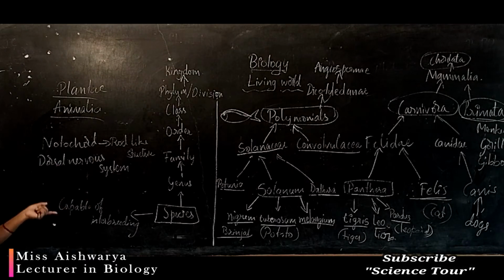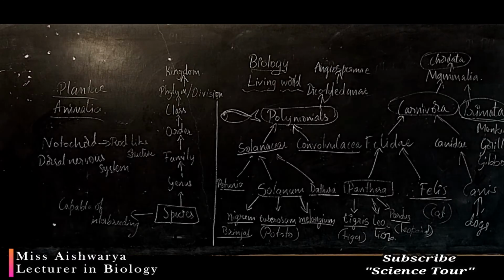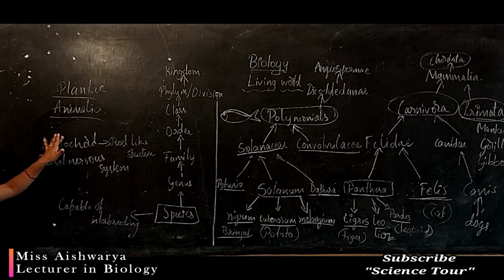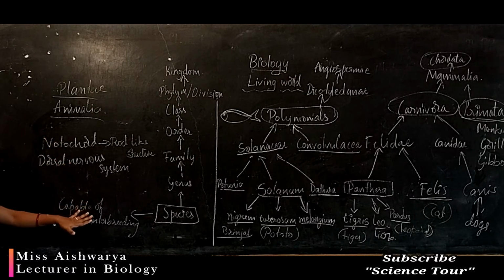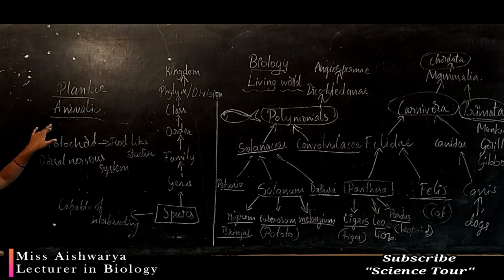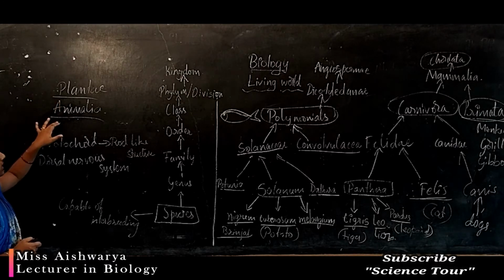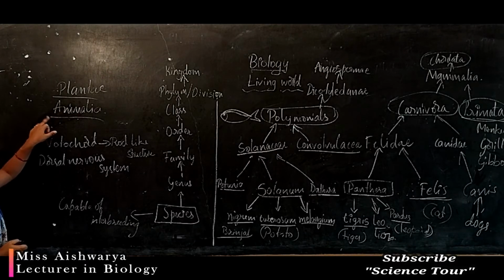Now we have five different kingdoms: kingdom Monera, kingdom Protista, kingdom Fungi or Mycota, kingdom Plantae and kingdom Animalia. Earlier, Carolus Linnaeus, who started taxonomy, divided the organisms into two kingdoms, Plantae and Animalia.